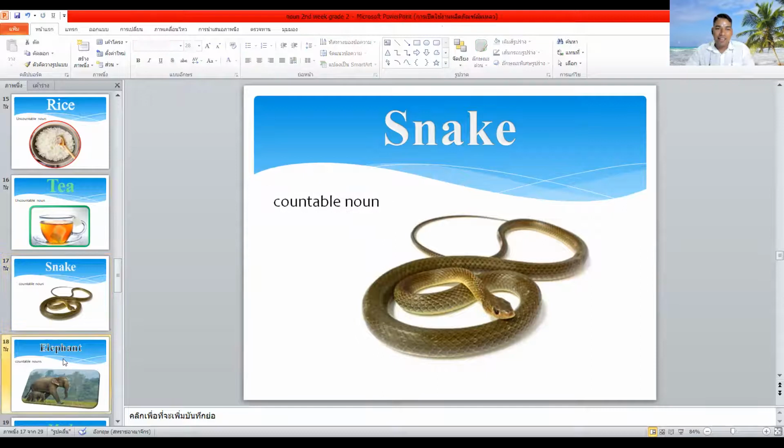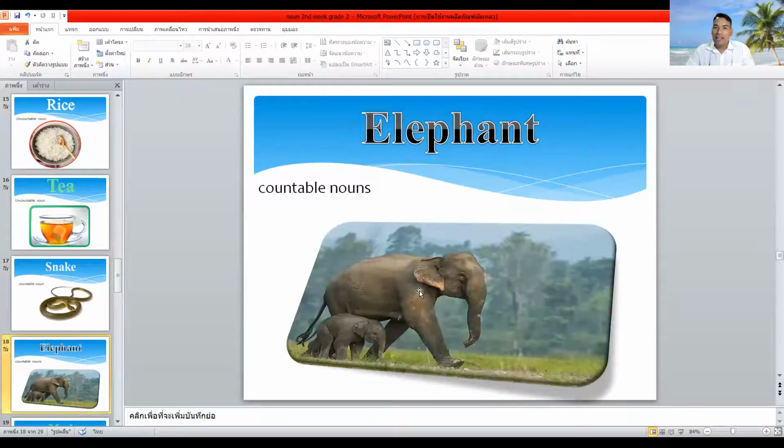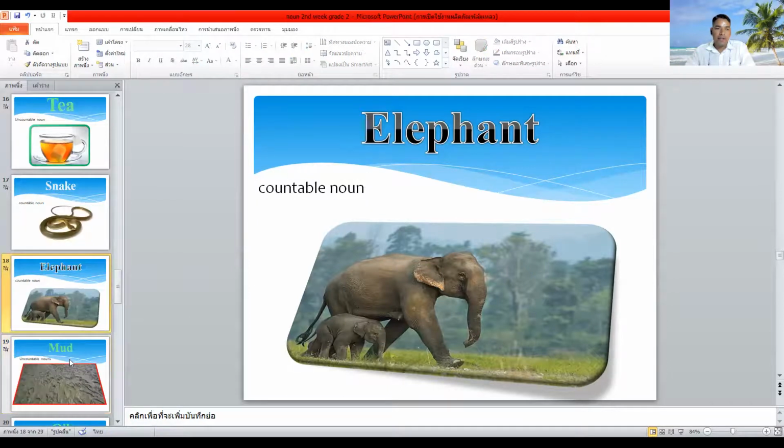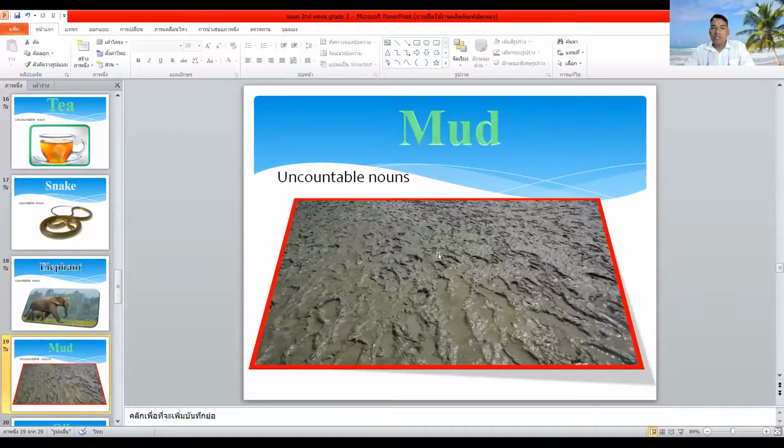Next slide, you can see here, what picture is this? Elephant. Good. This is elephant. Is elephant countable noun or uncountable noun? This is countable noun: one elephant, two elephant, three elephant, four elephant. We can count, so we can say this is countable noun. Next slide, you can see here, what picture is this?